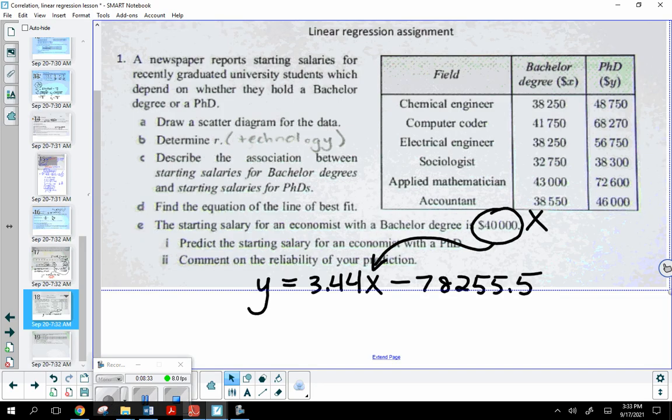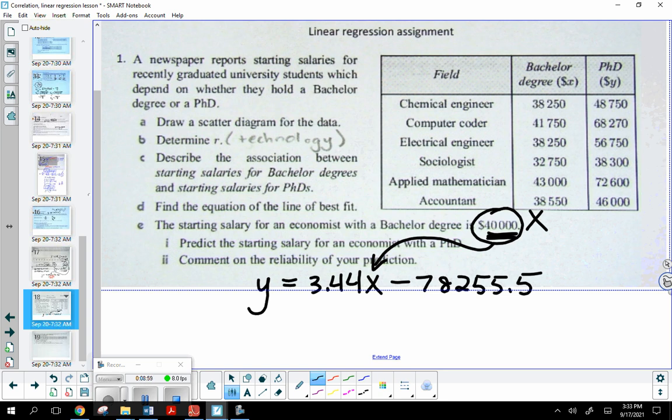But now let's comment on the reliability of this. Remember, one of the things we talked about the other day, there were 2 key words. Do you remember those 2 long key words that I brought up? One starts with the E, one starts with the I. Extrapolation and interpolation. What's the difference between the 2? What does extrapolation mean?